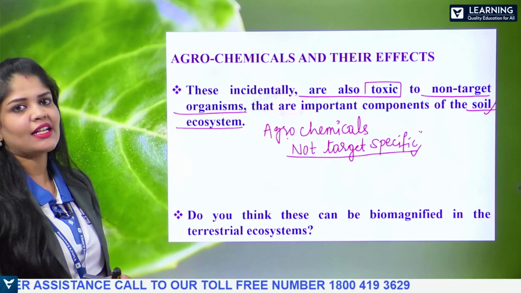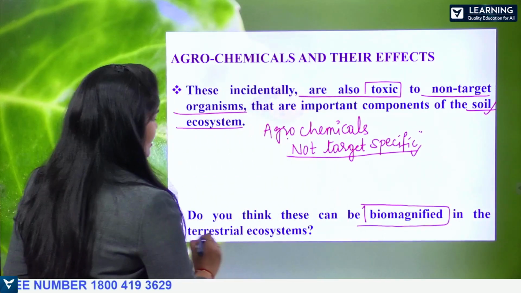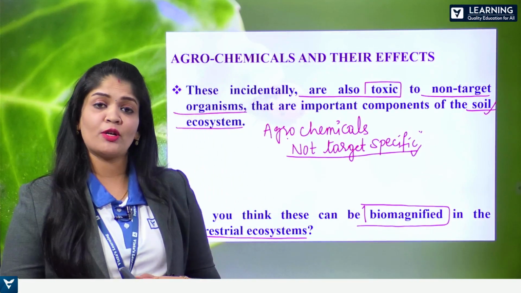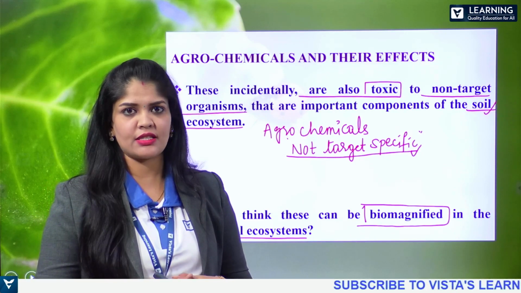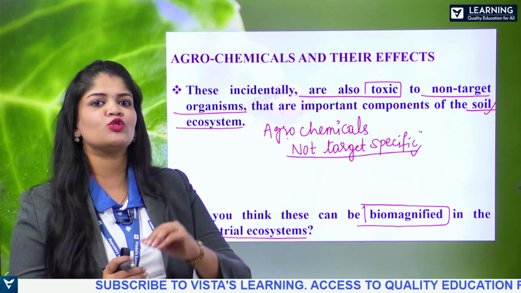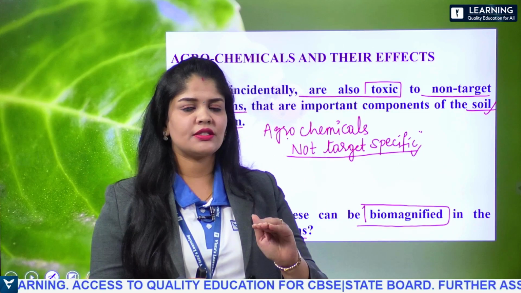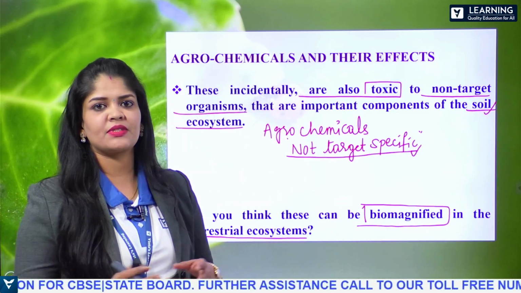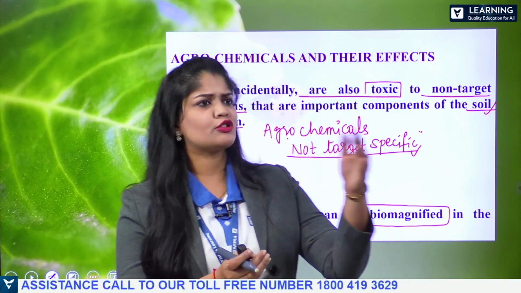So, do you think that these can be biomagnified in the terrestrial ecosystem? Definitely. As we are discussing biomagnification, it is nothing but the accumulation of chemical substances at one level. Then this concentration is magnified as it reaches the next trophic level. For example, in a terrestrial ecosystem, we know very well that it starts with grass, then herbivores, that is cattle, and then the cattle to human beings.